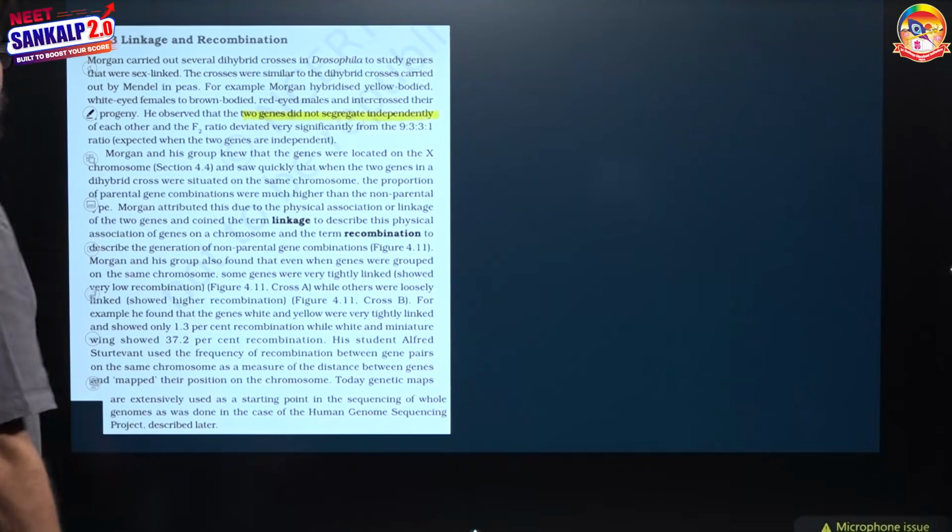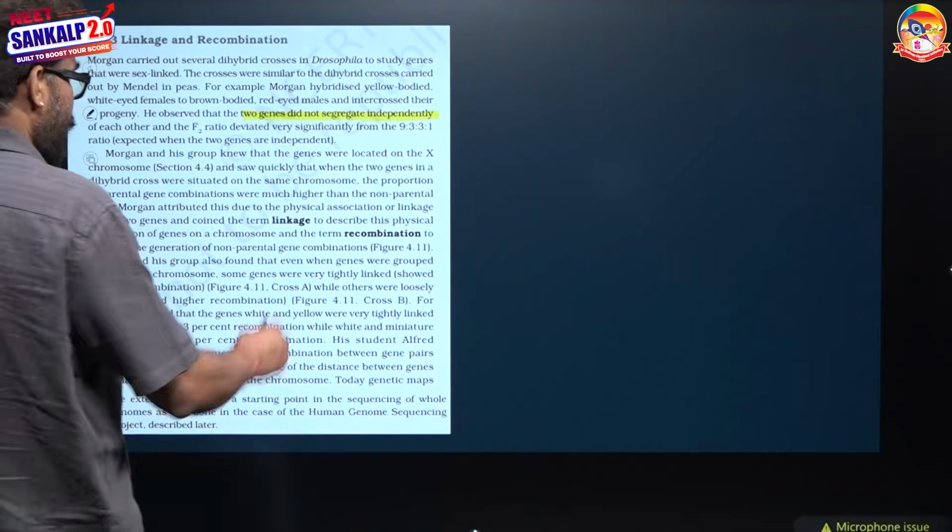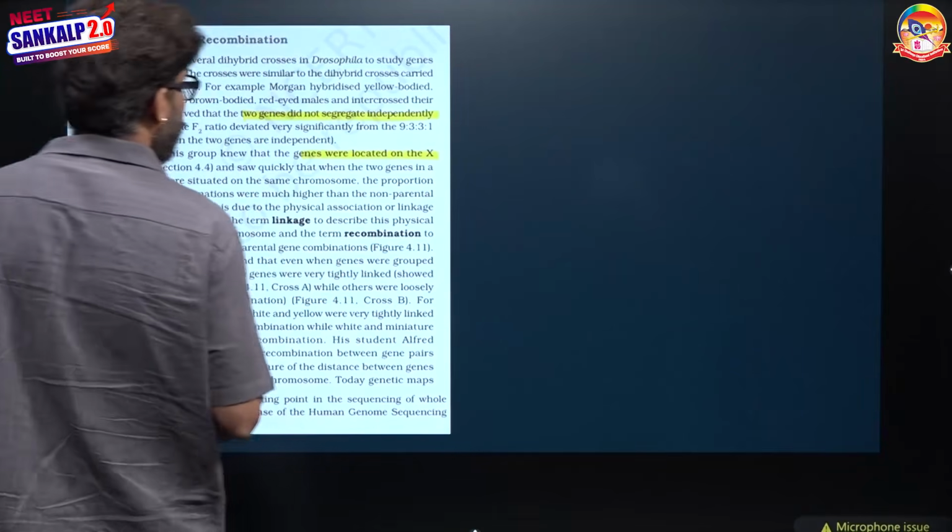Morgan and his group knew that the genes were located on the X chromosome. Which genes?